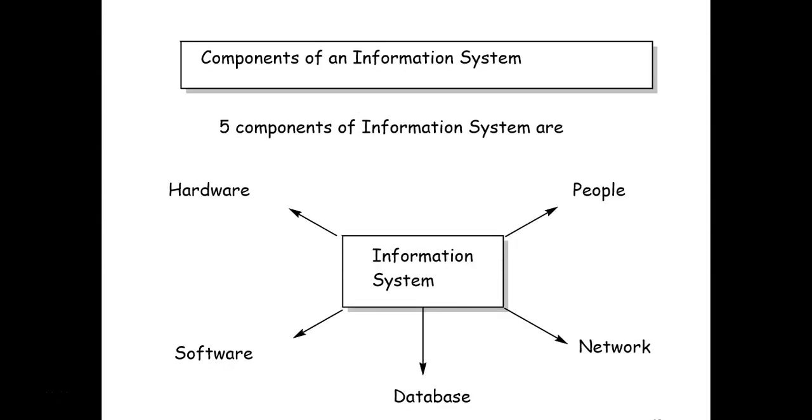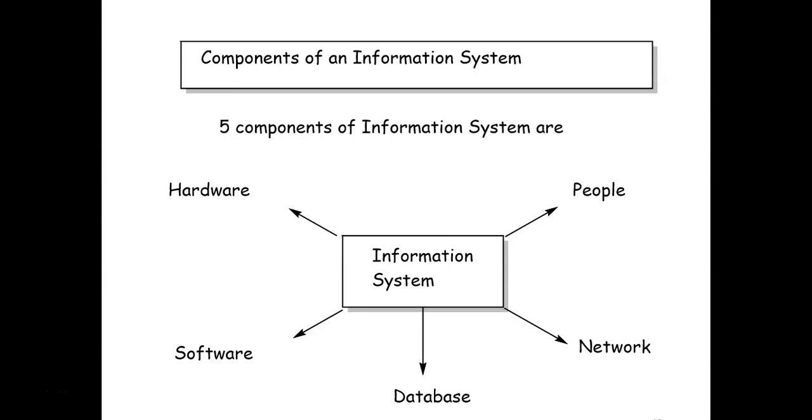So what are the components of an information system? There are 5 components: hardware, software, database, network, and people. Hardware is what we use in the physical networking: whatever drives, processors and motherboards we use, all these things are hardware. Then the different software that we use, such as system software and application software, are also part of the information system.